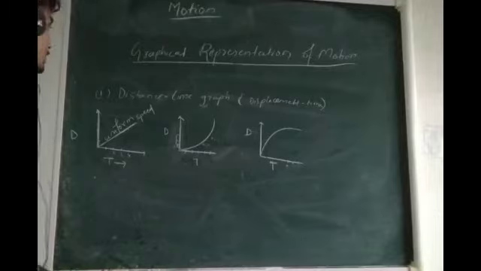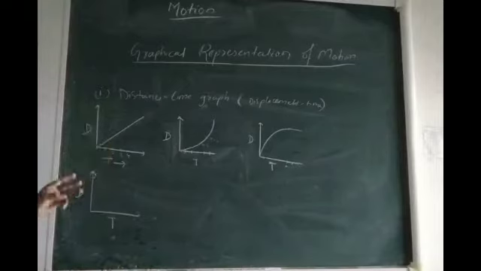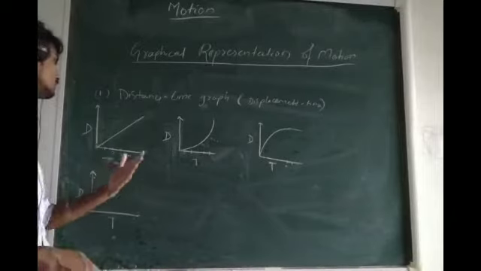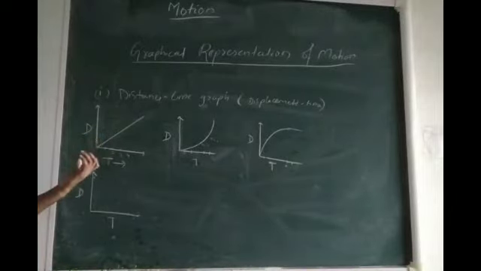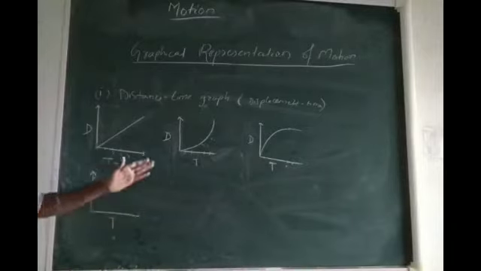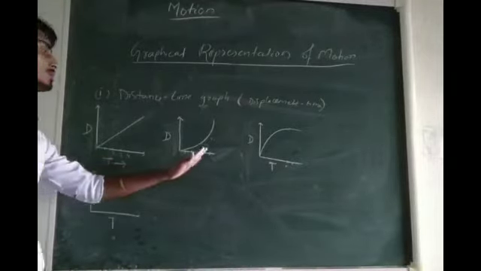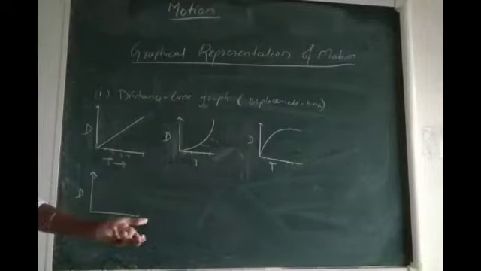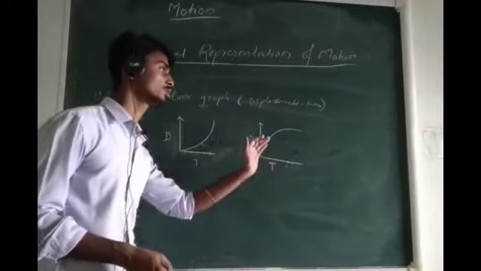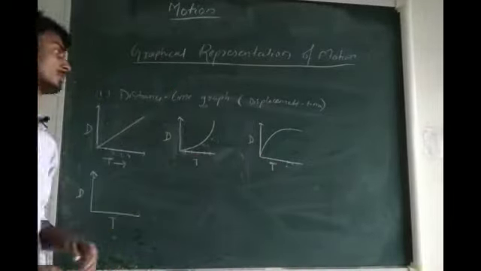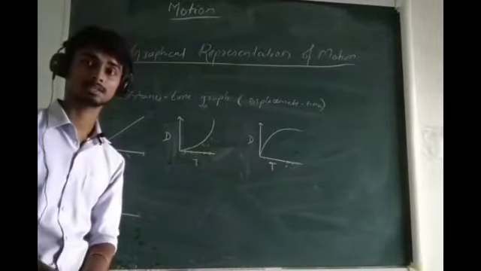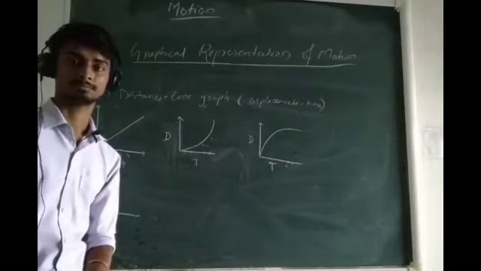Now let us understand the velocity time graph. See, we discussed three cases. In one of the cases, the distance covered by the body will be uniform, meaning the distance covered by it will be the same in the same interval of time. In the second case, we discussed if speed goes on increasing, or the distance covered by the body per unit time goes on increasing. In the third case, if the distance covered by the body goes on decreasing, how shall the graph be? And one thing I forgot to say: if the body is at rest, how shall the distance time graph be?